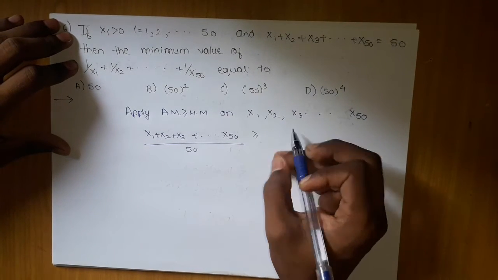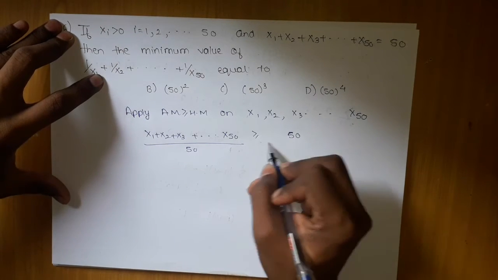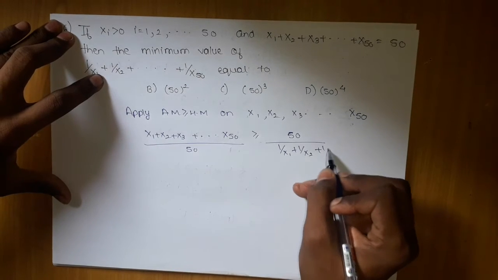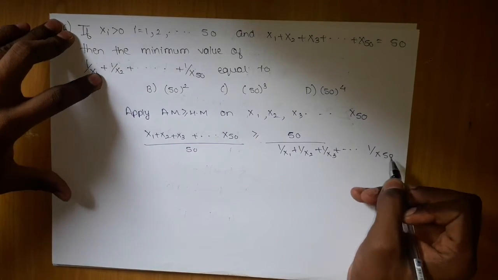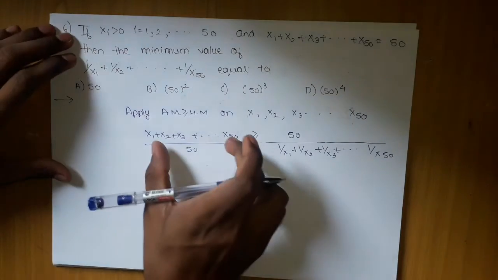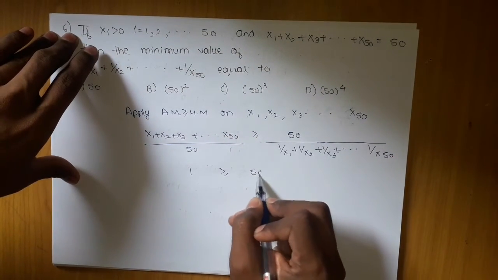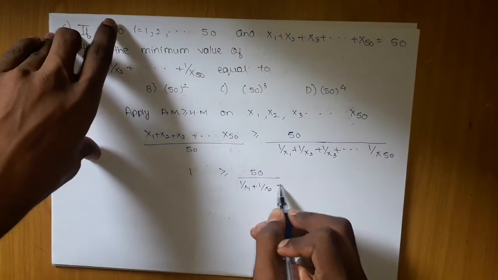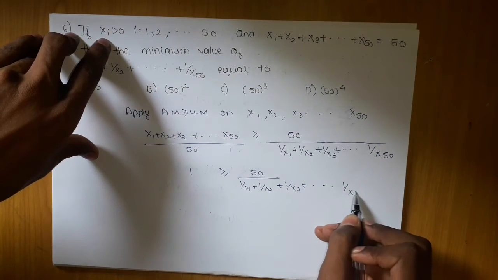So x1 plus x2 and so on till x50 over 50 is greater than or equal to 50 upon 1 upon x1, 1 upon x2, 1 upon x3, and so on till 1 upon x50. This is the modified application of the HM formula. Now the sum is given as 50, so it becomes 1 greater than or equal to 50 upon 1 upon x1 plus 1 upon x2 plus 1 upon x3 and so on till 1 upon x50.